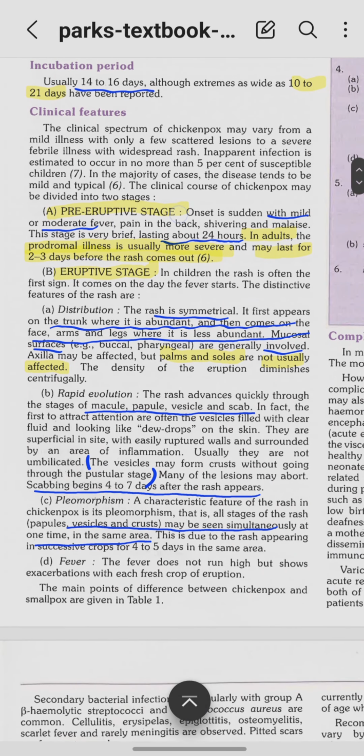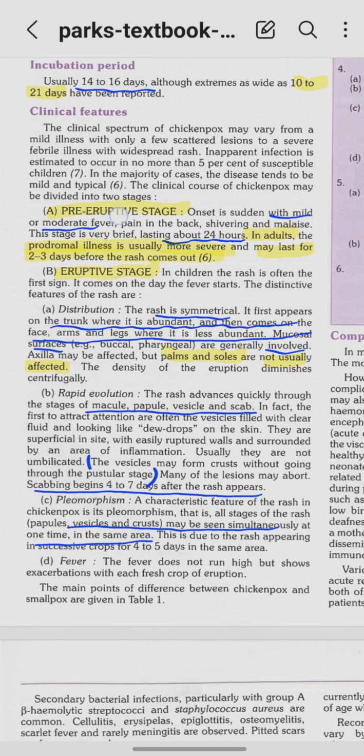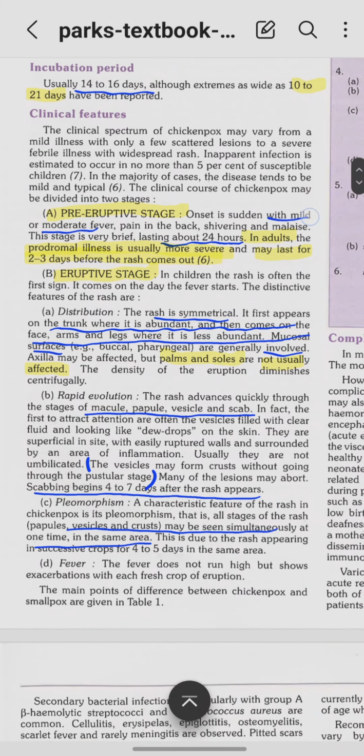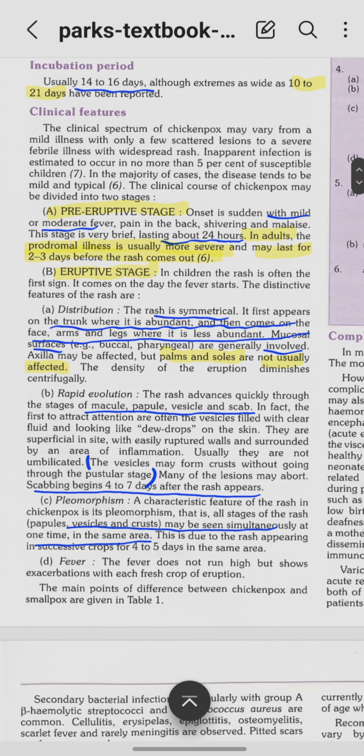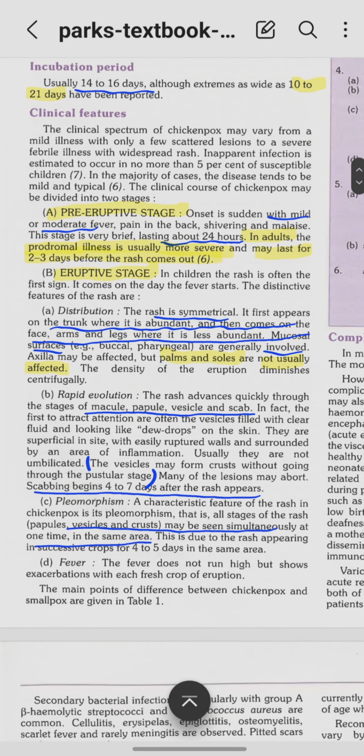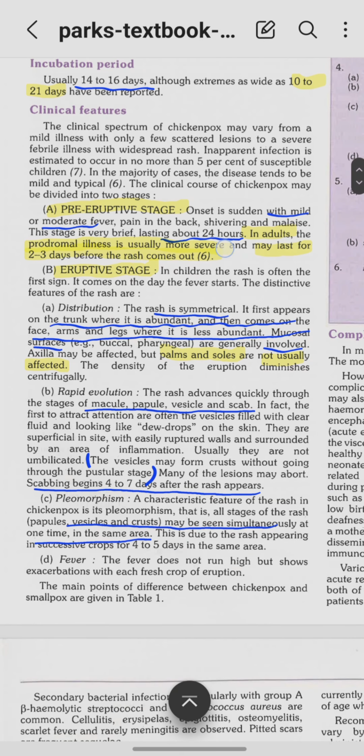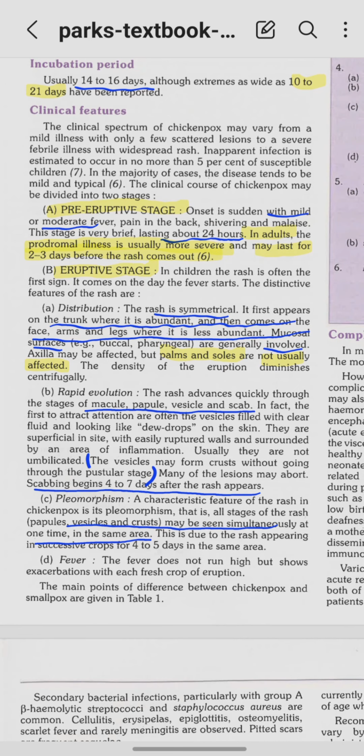Now we're going to start off with the pre-eruptive stage, that is before the eruption. Mild or moderate fever will be there, there will be back pain, shivering and malaise. Note the fever is mild or moderate and it lasts for about 24 hours. We're talking about children here. In adults it can last for 2 to 3 days before the rash comes out. The pre-eruptive stage is more severe in adults.